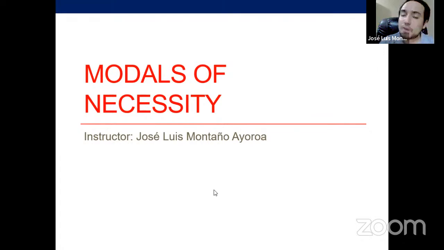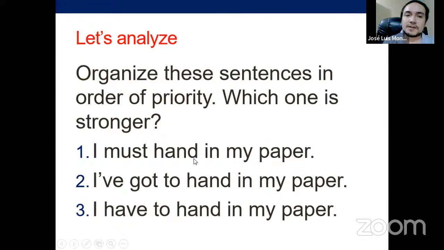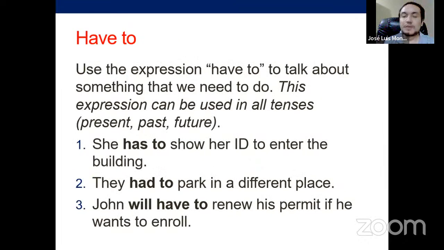Okay, so this is also quick. Modals of necessity. So, I'm going to go straight to the point, all right? Here, this is the correct order. Must is the strongest of them, right? Have got to is the second one, and have to is the last one. This is the correct order. So I have to hand in my paper. That's necessity. I've got to hand in my paper. That's a stronger necessity. I must hand in my paper. That's the strongest necessity. All right, clear as that.